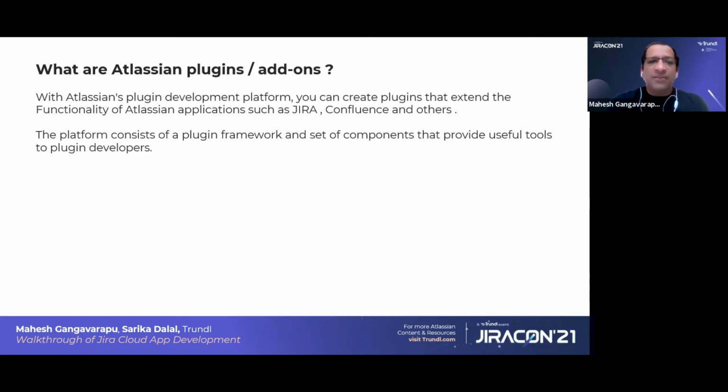Okay. The plugin plays the main role here. Suppose we are using Jira. Jira is providing some basic functionality. On top of that, if you want some extended functionality, then we go and use plugins. There are so many plugins available in the Atlassian Marketplace. If those are suitable for your requirements, we can use them. Or if there is no add-on available for your requirements, we can develop our own add-on.